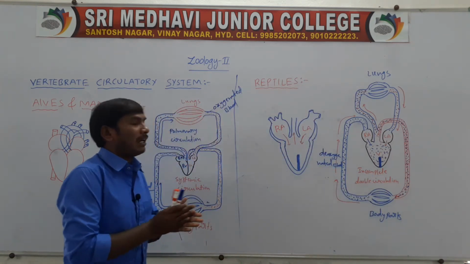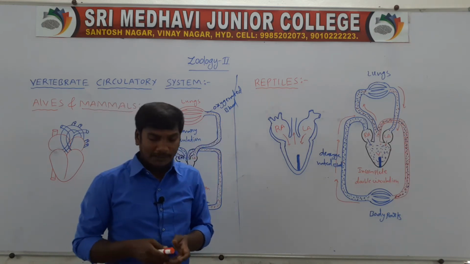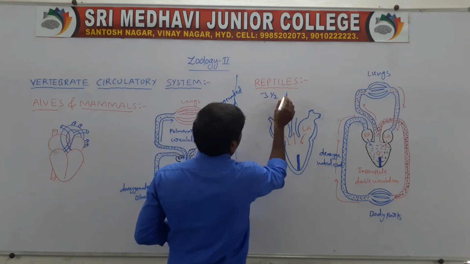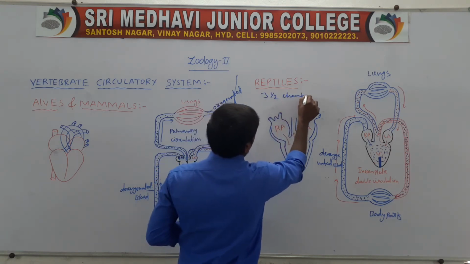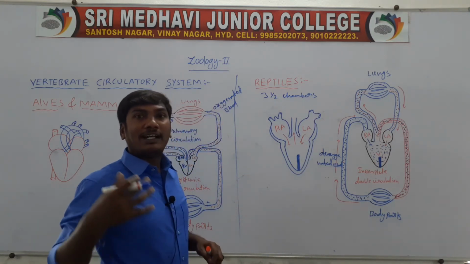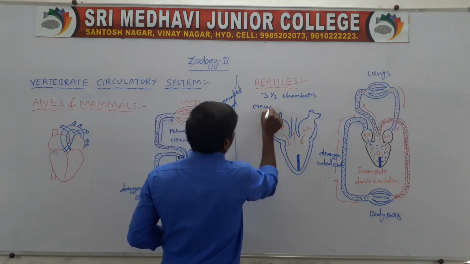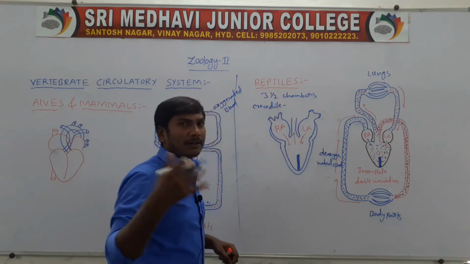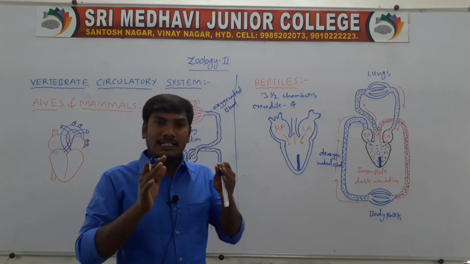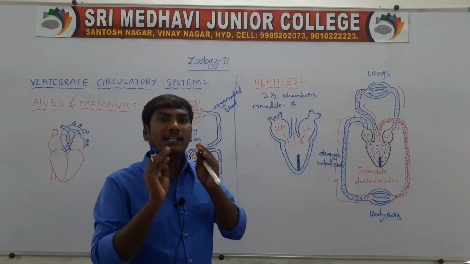Next one, reptiles, after fishes and amphibians. The reptile heart contains 3.5 chambers. But the crocodile contains a 4 chambered heart. The crocodile is a reptile, but it contains 4 chambers.